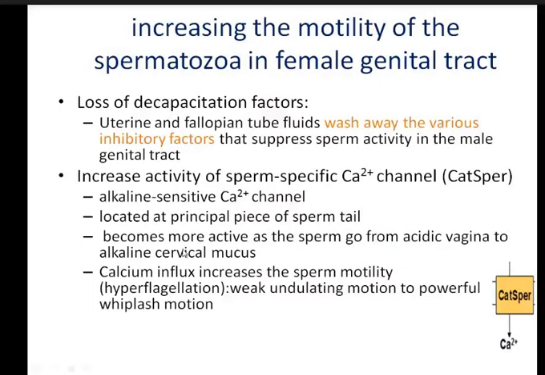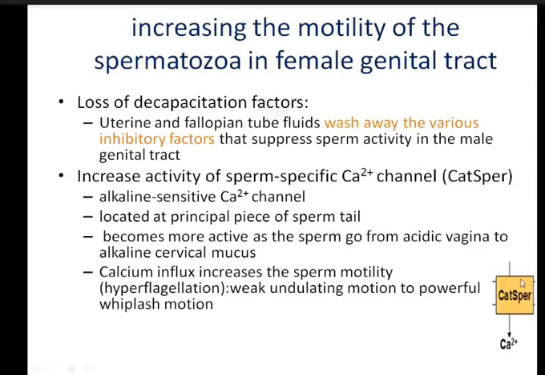This alkaline nature of the cervical mucus causes the activation of this CatSper calcium channel. This CatSper protein or calcium channel is present in the principal tail of the sperm, so the alkaline medium activates it, and calcium will flow in.